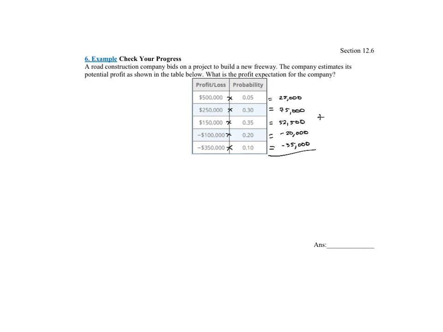We add all those numbers together, and I'm still getting a profit of $97,500. So the expected value on average, if they did multiple projects, is approximately $97,500 of profit, because it's a positive number, for every one of those jobs that they give.